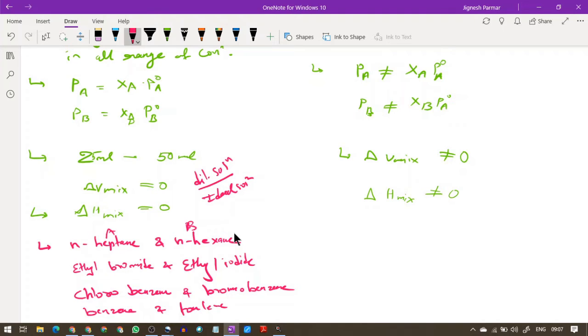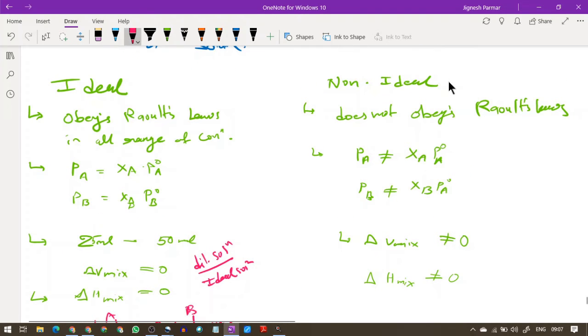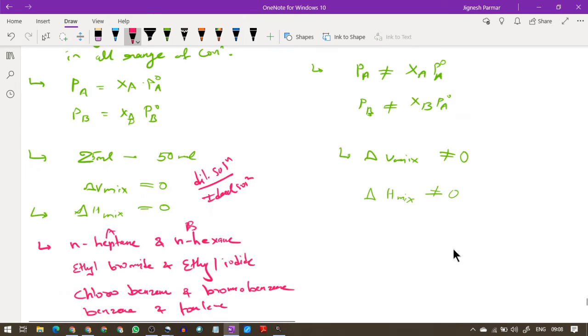So that was the ideal solution. Now let's talk about non-ideal solutions. A non-ideal solution does not obey Raoult's law, so it is not going to follow this formula, and delta H mix and delta V mix are not zero. It is noted that in non-ideal binary solutions, none of the components follow Raoult's law, and that's why they are further classified into two parts: one is positive deviation and the other is negative deviation.